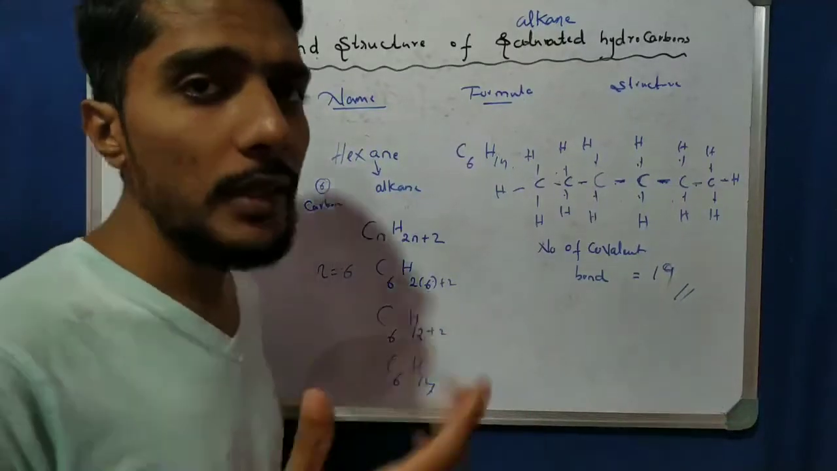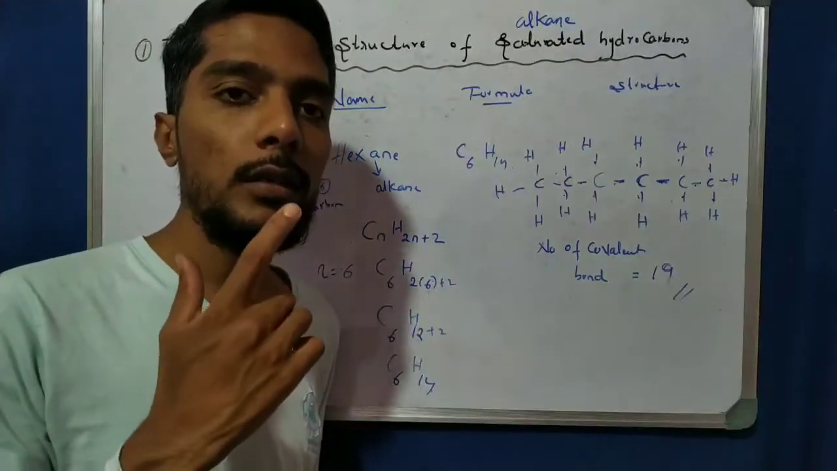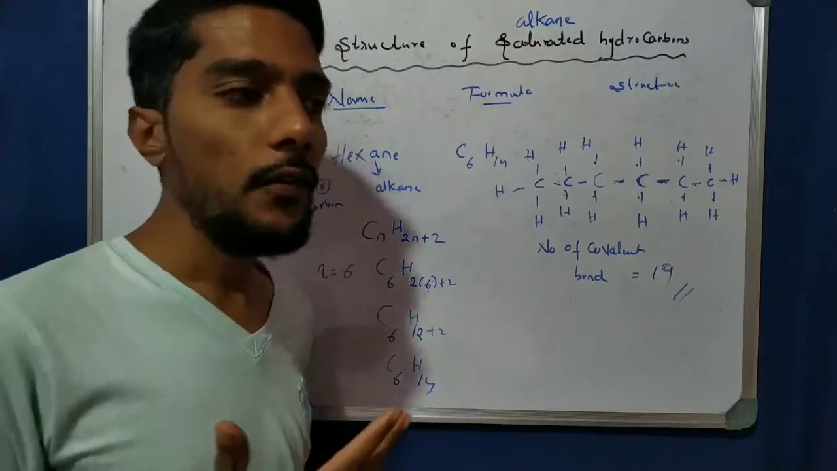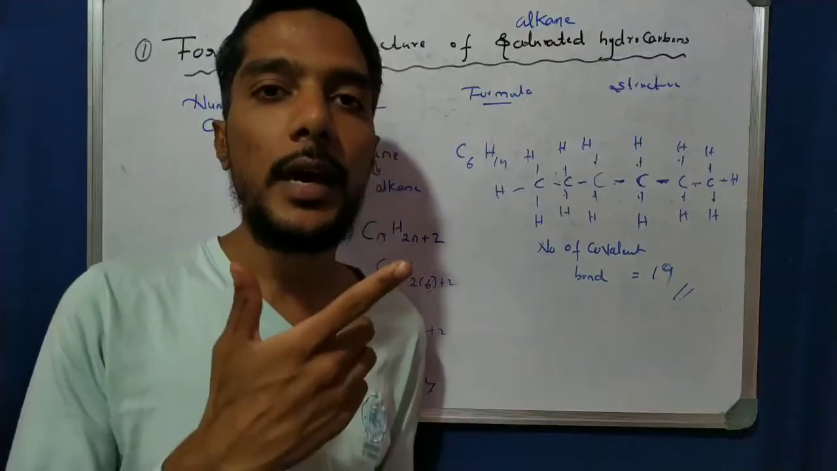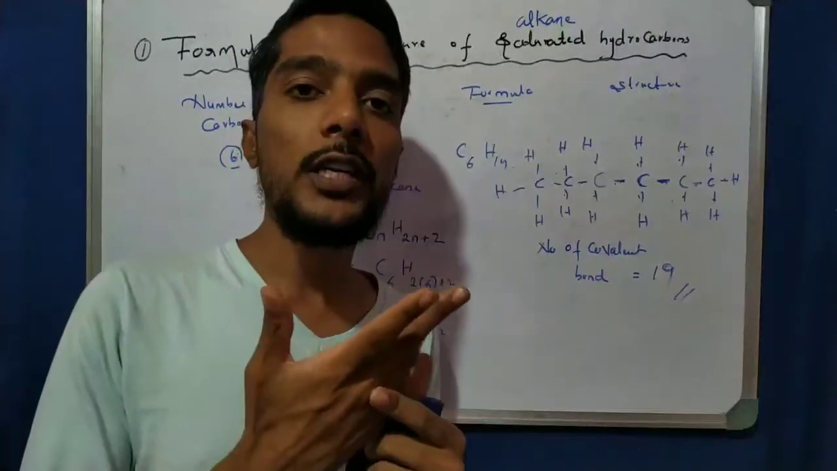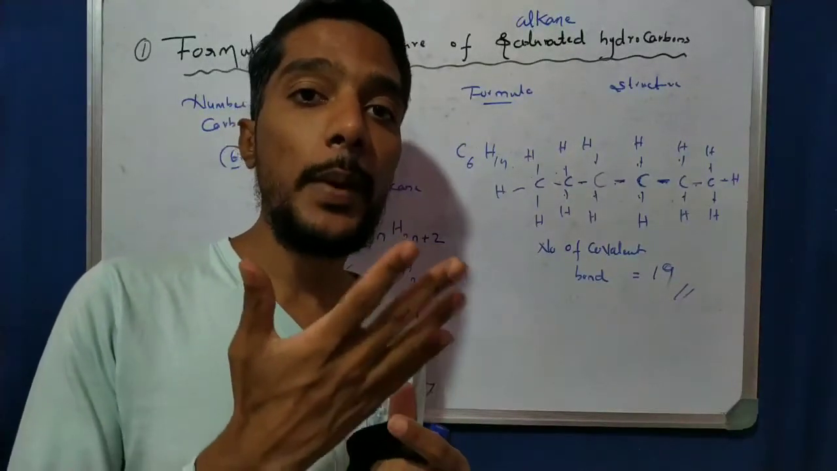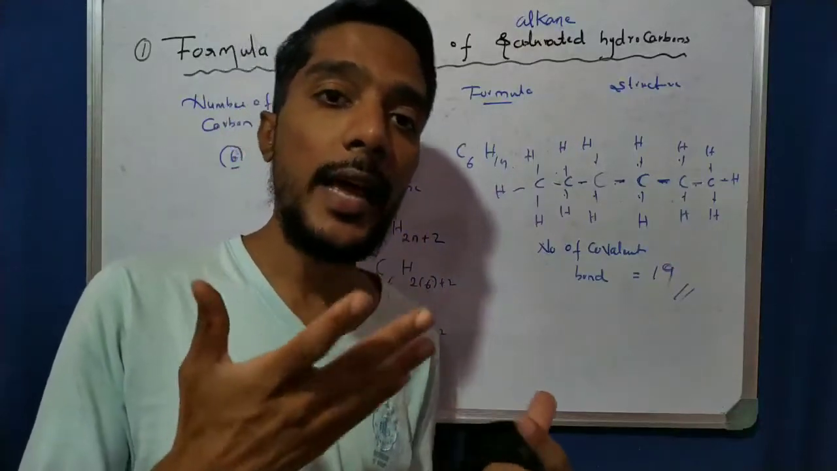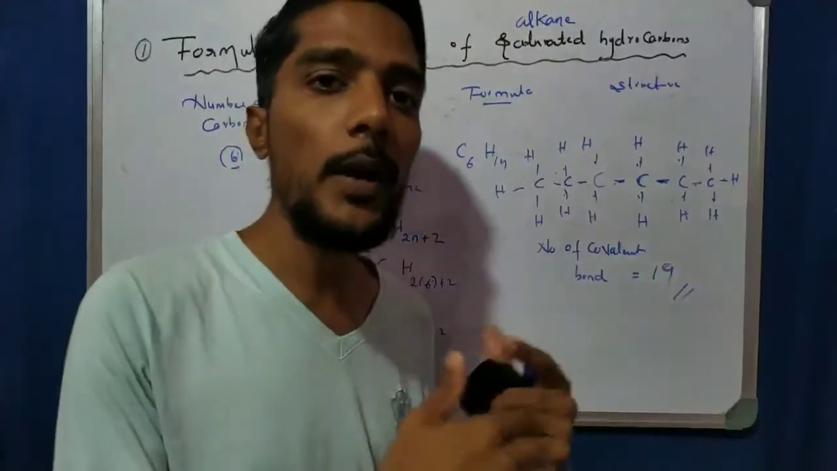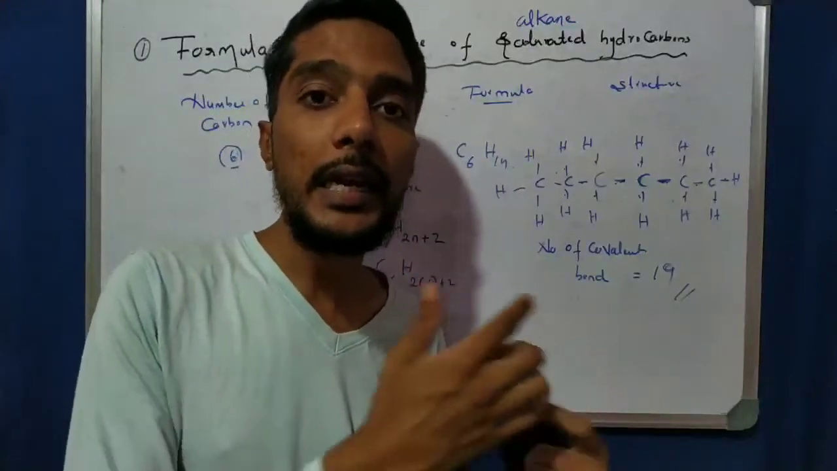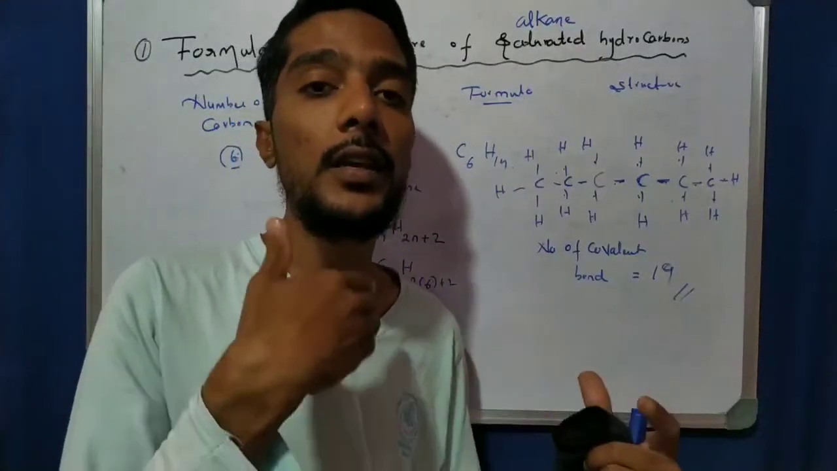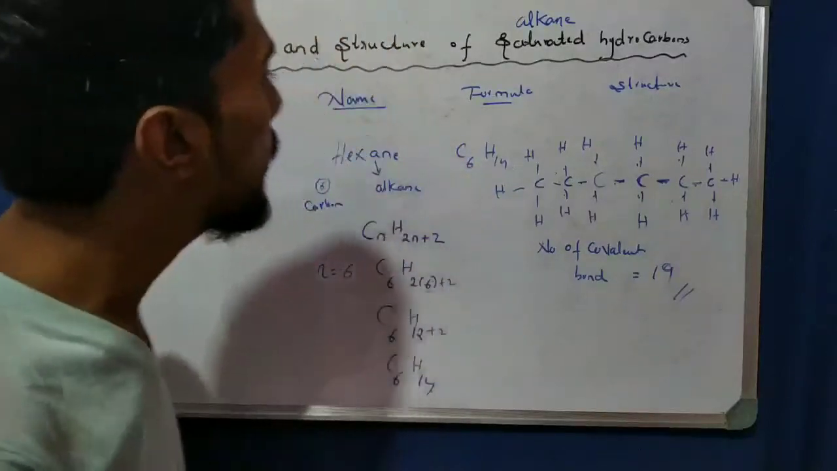So we know one thing common here, that is the prefix and suffix. For example, 1 means it is meth, 2 means it is eth, 3 means prop, 4 it is but, 5 it is pent, and 6 it is hex. After that it depends on the bond: single bond is ane, double bond is ene, and triple bond is yne. So I write here one by one.